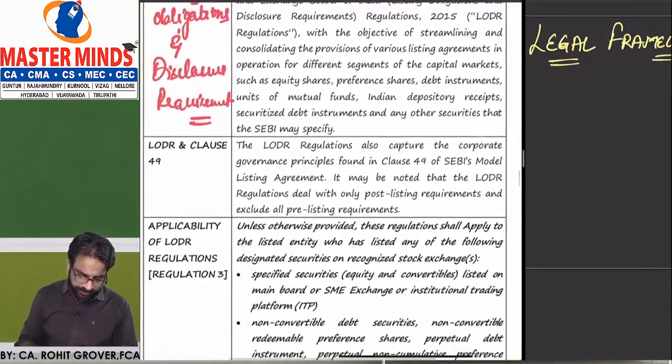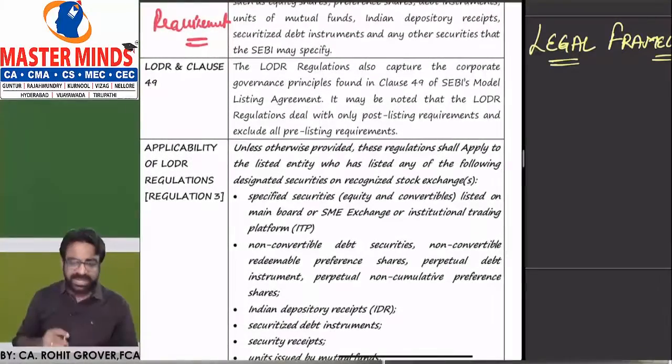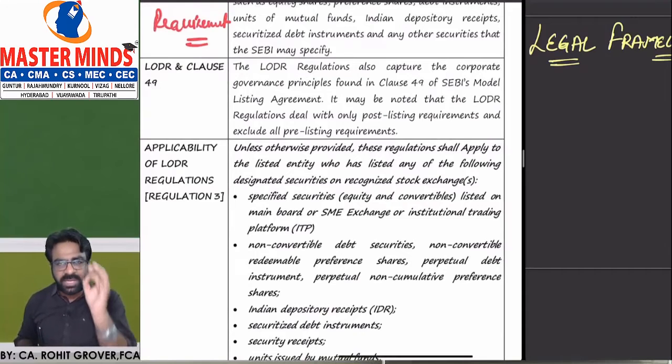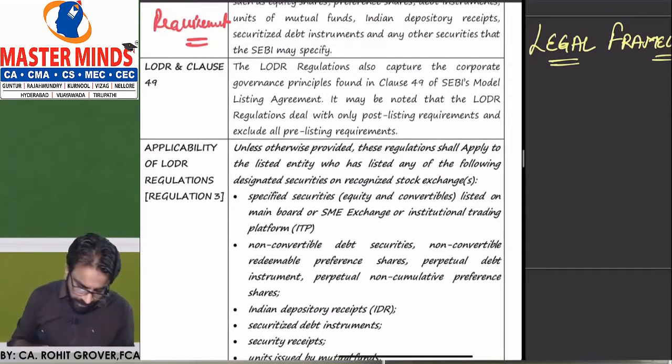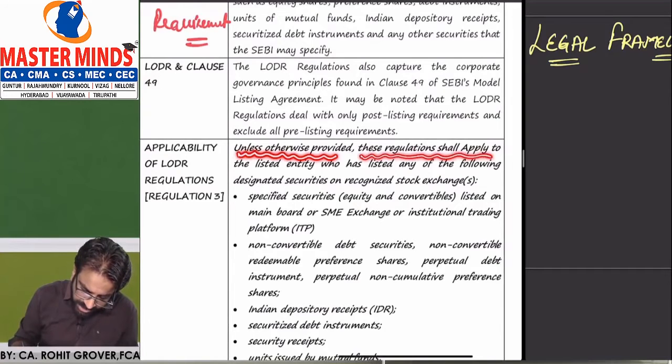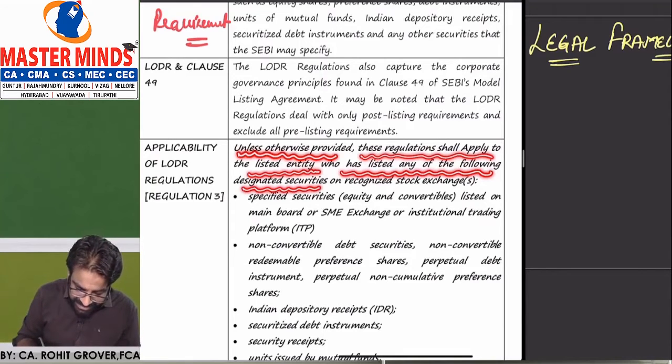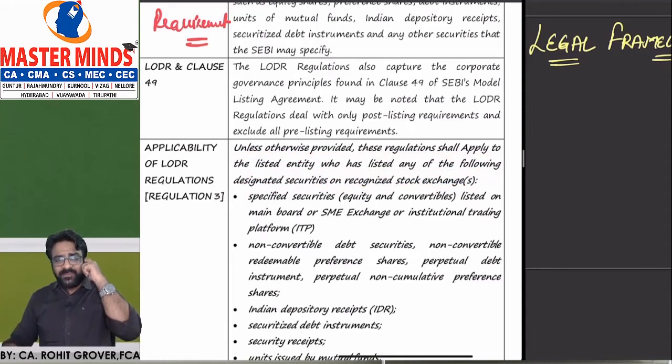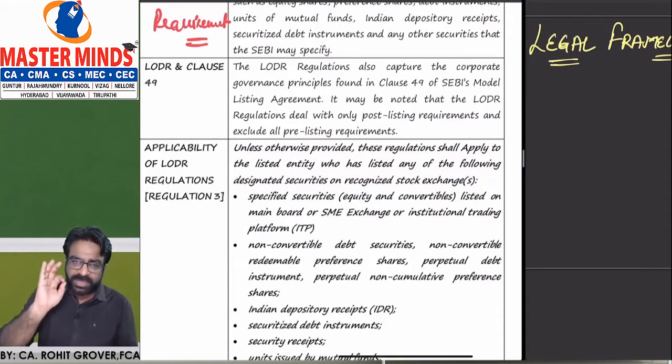Yes, sir, we understood. Now, LODR regulations under regulation number 3 are applicable to whom? Unless otherwise provided, these regulations shall apply to the listed entities who have listed any of the following designated securities on a recognized stock exchange. If you are a listed company, listen to me very carefully.